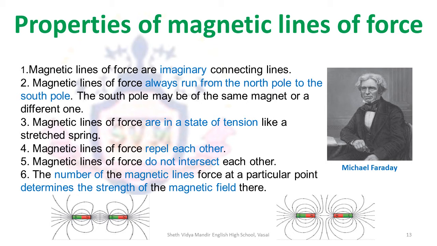The number of magnetic lines of force at a particular point determines the strength of the magnetic field. If there are more magnetic lines of force, then the magnetic field is stronger and the attraction is much more. But if the magnetic lines of force are less, then the magnetic field is weaker and the attraction will be less and not very strong.